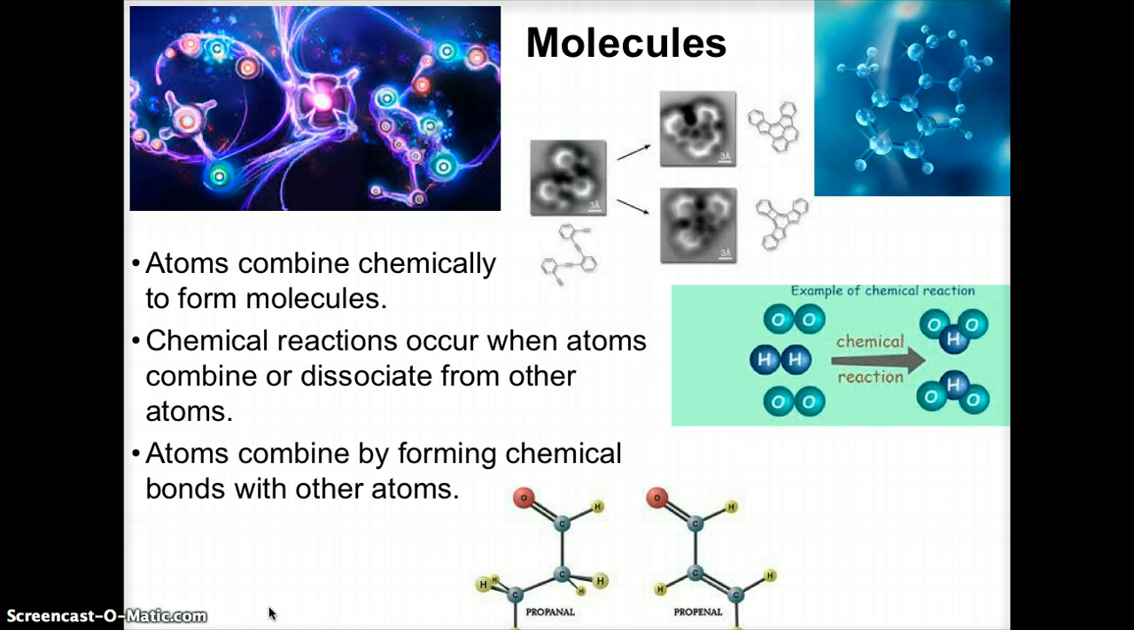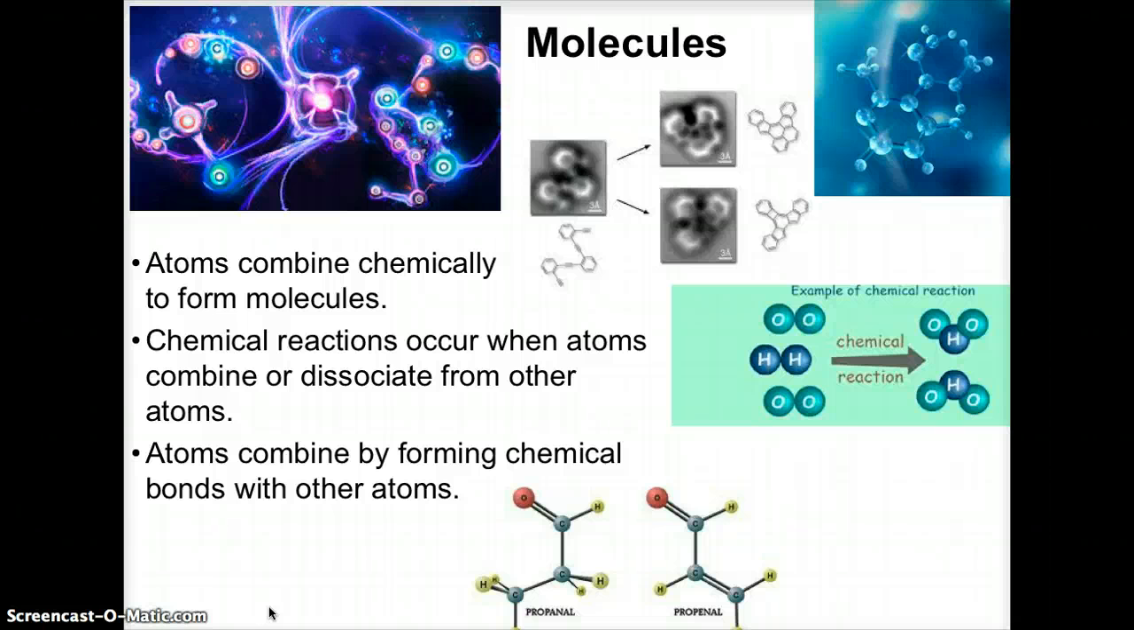So when we have atoms that combine chemically, we make molecules. A chemical reaction, we make molecules out of that. These are a few molecules that we can see here on the screen. And chemical reactions are reactions that happen when molecules or atoms combine or dissociate from one another. And then we see what we do with that. We harvest that energy or we put energy in to make it.